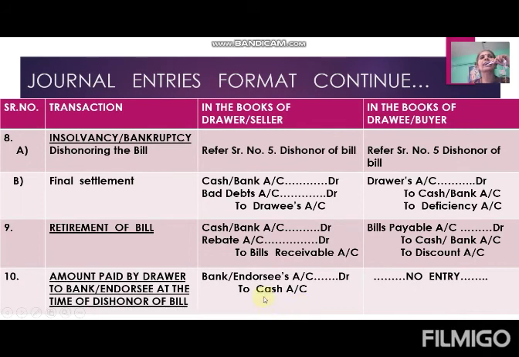I assume that all the entries are clear to all of you. If any doubt is there, you can ask me when we meet. Please go through all the entries thoroughly. Then only you can solve problems based on bills of exchange. So take down these entries whenever the lectures are there, and if you can remember them logically, then remember them logically, otherwise you have to learn all these entries by heart.